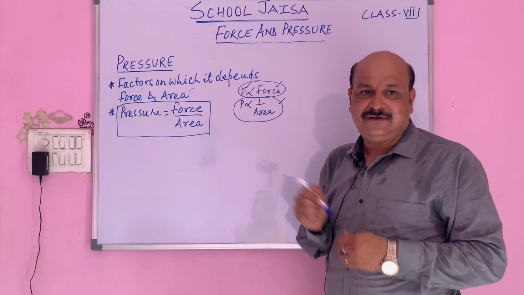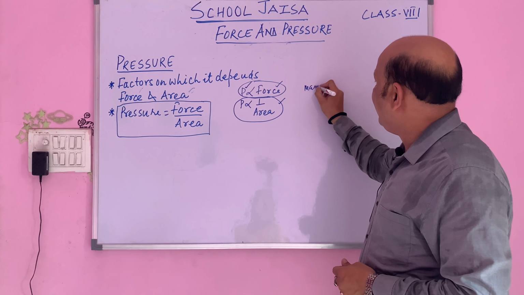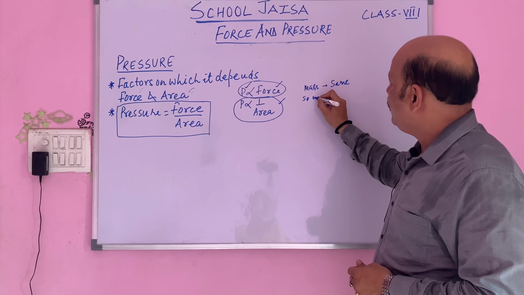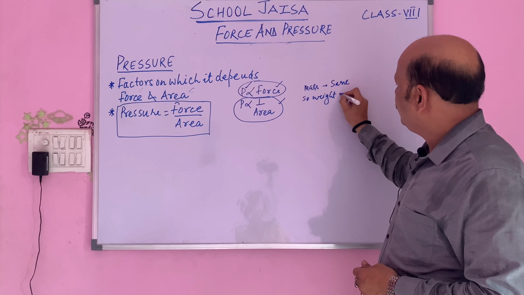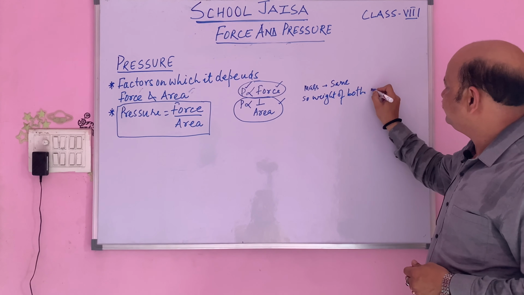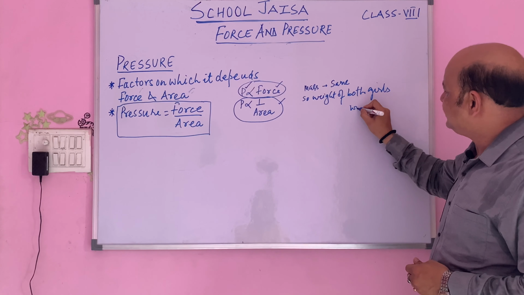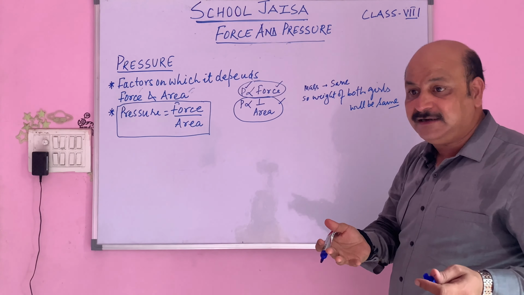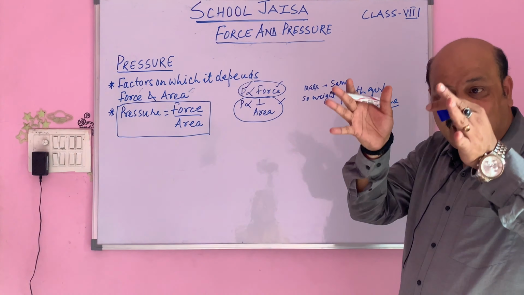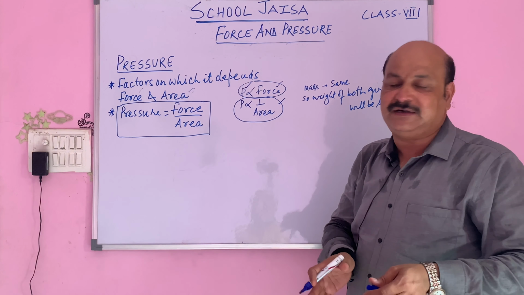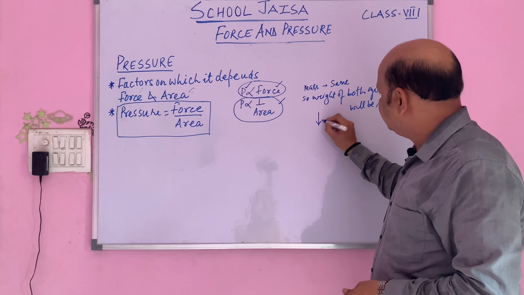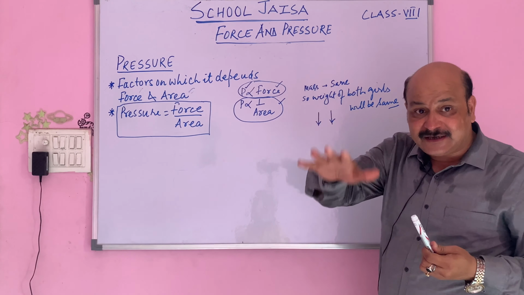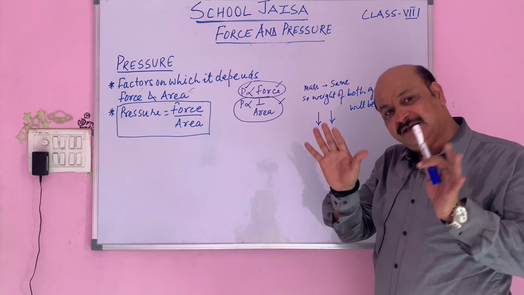The reason is, both the girls have the same mass. So definitely the weight of both girls will be the same. What I want to say, that weight that we have already done, is the force with which the earth attracts each and everything towards itself. So the weight of both the girls, which acts vertically downward, that is the force which is acting on the wet soil, will be the same.